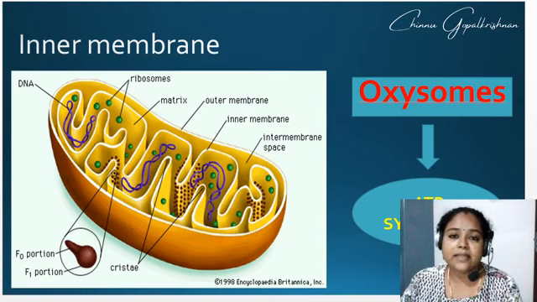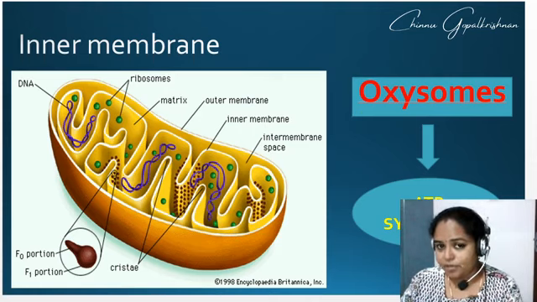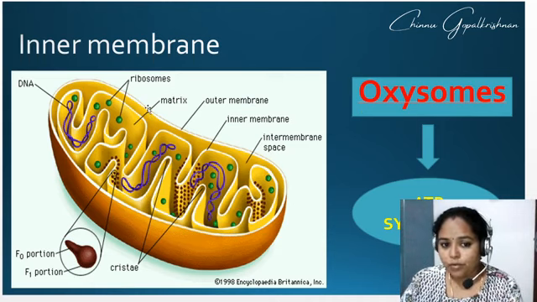They are the site where the production of ATP is taking place. So look here: outer membrane, inner membrane, and within the inner membrane you can see the brown structures. This is called the oxysomes.